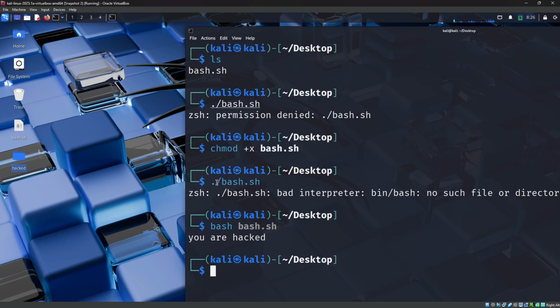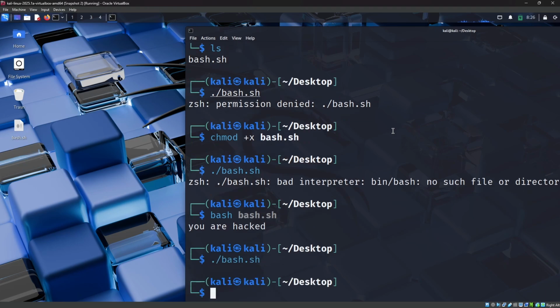So yeah, we just fixed this interpreter error, right? We can just execute ./bash.sh, and it worked. The hack directory was removed from the desktop, right? So bash scripting is something cool. Not only this, you can do a lot with bash scripting. This is something you need to remember, about dot slash and about the bash command.